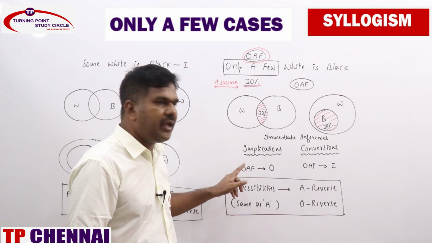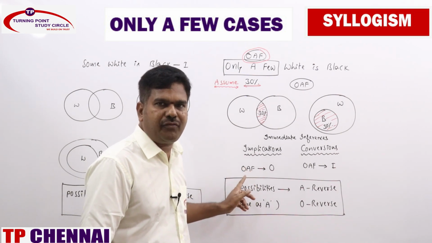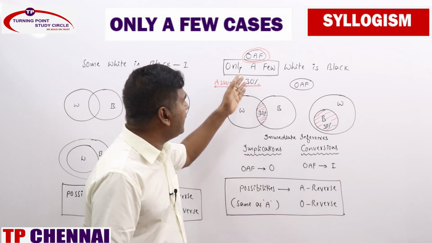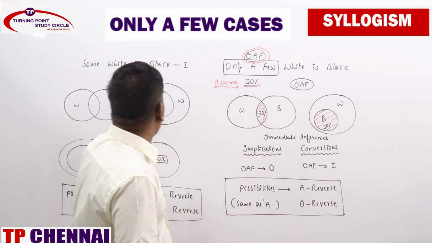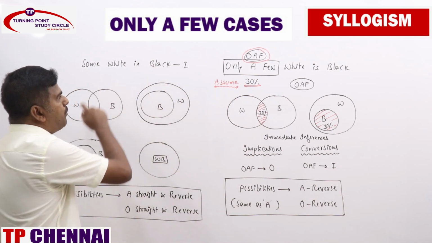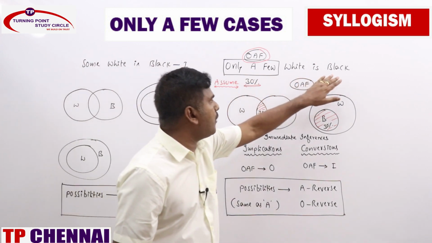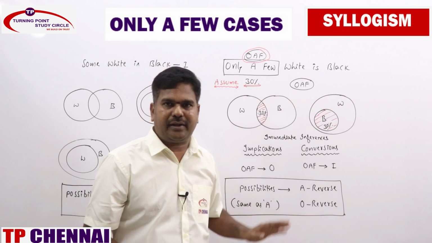I do mention OAF, only a few. OAF statements means only a few statements, or we can make it as 30% white is black. Conversion, how will it be? Normally I conversion is I. We say that some white is black can be converted into some black is white. We should not say that some black is white directly. Better you say that some black is 30% white.